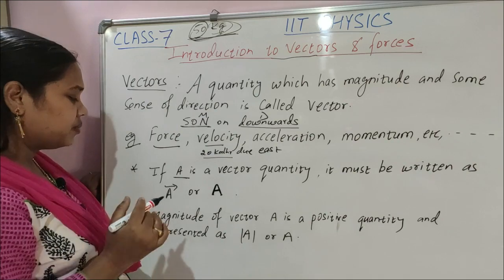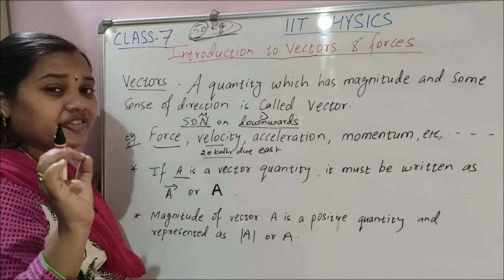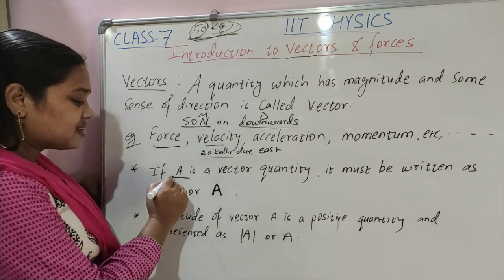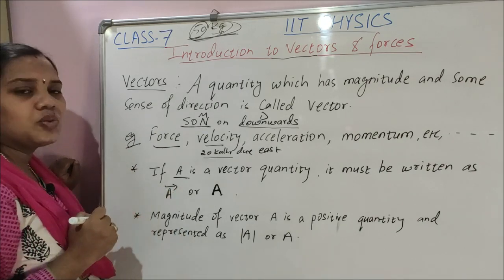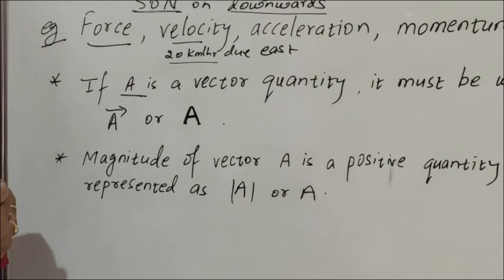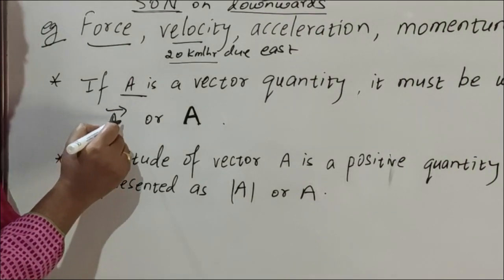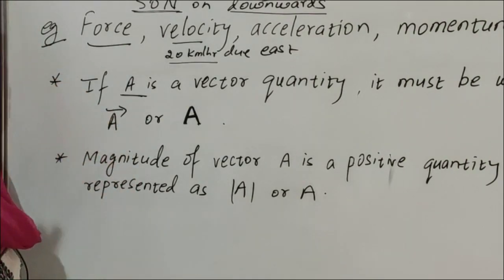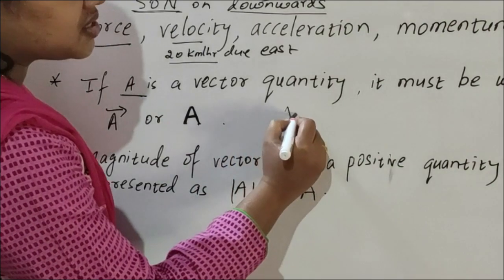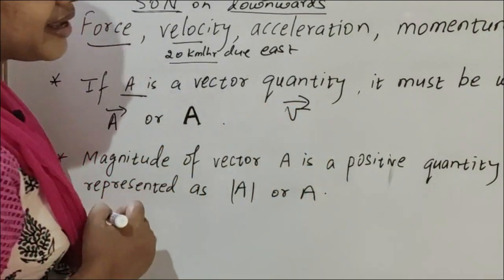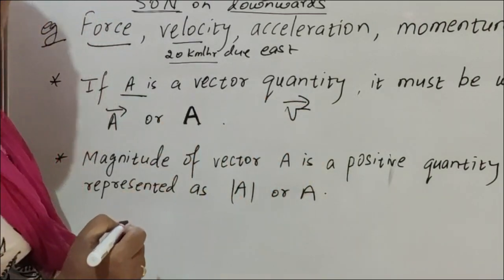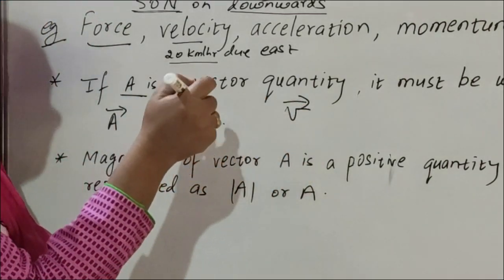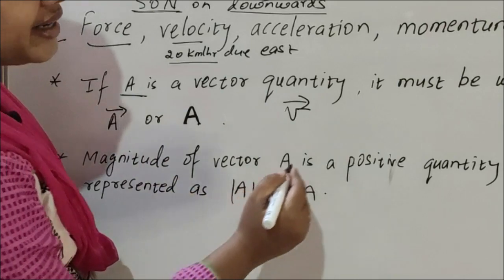Okay, but there is a difference in how we write a vector quantity. If A is a vector quantity, when we write A, we have to put an arrow mark on top. This arrow mark shows that this is a vector quantity. Suppose velocity: when you write it, velocity is denoted by V with an arrow mark on top. The arrow mark shows that this is a vector quantity.